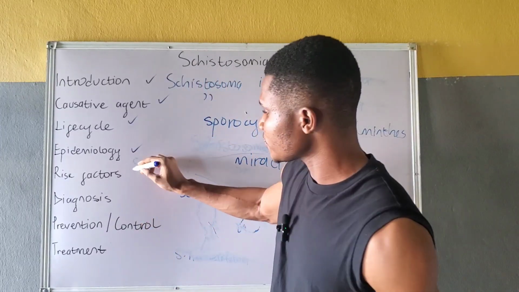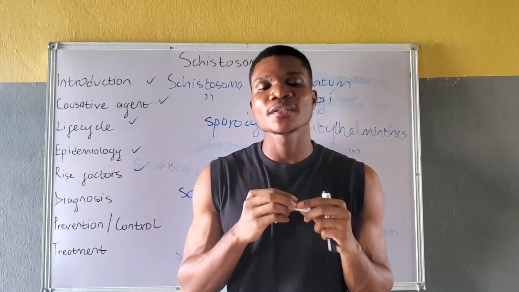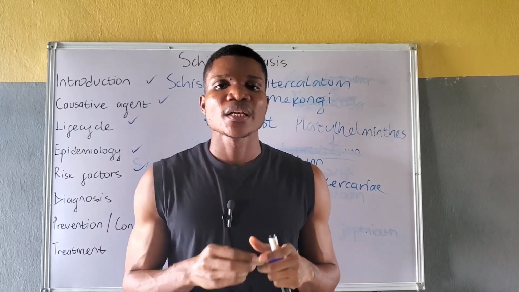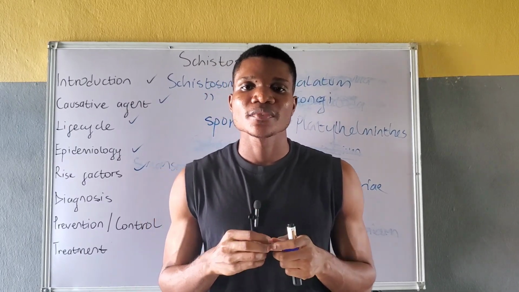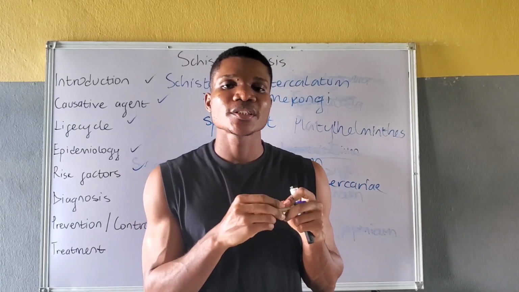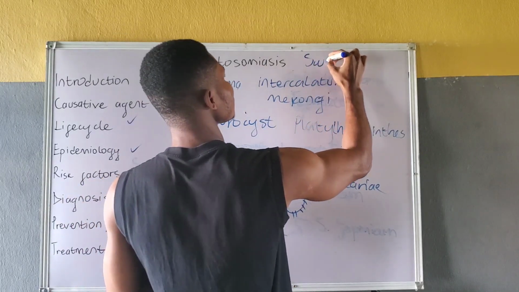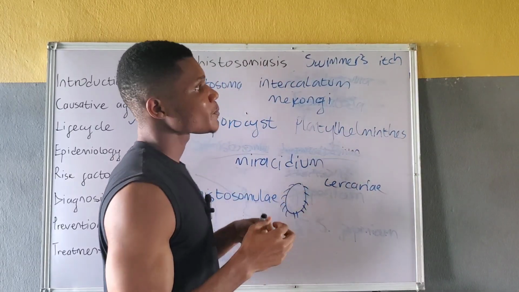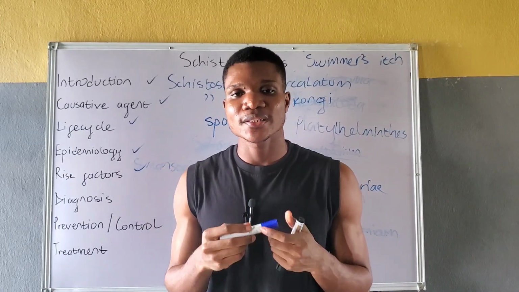Let's talk about diagnosis. The diagnosis of schistosomiasis is based on clinical evaluation, laboratory investigation, and imaging studies. Schistosomiasis doesn't usually show immediate symptoms. Symptoms become evident several weeks after infection. Some of these symptoms may include itchy skin, popularly referred to as swimmer's itch. Other symptoms may include fever, as well as chills, cough, muscle ache, and fatigue.